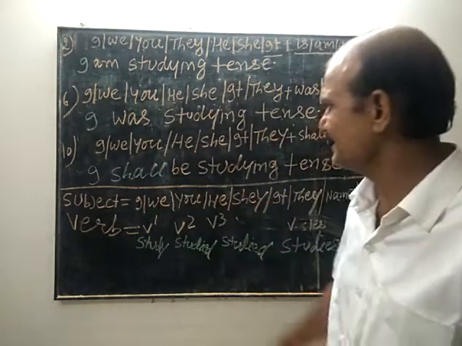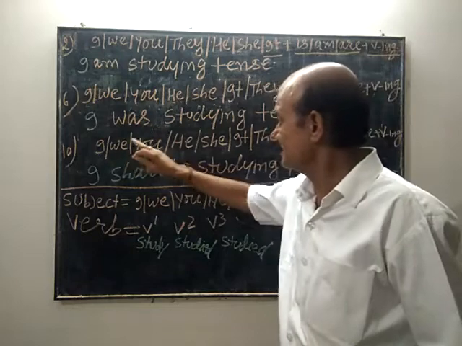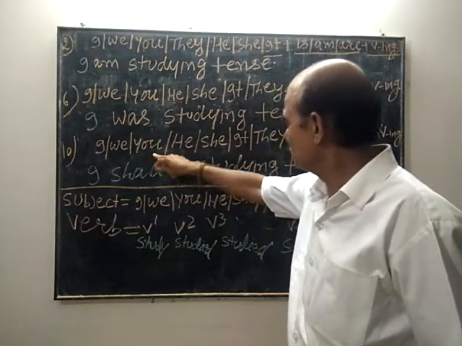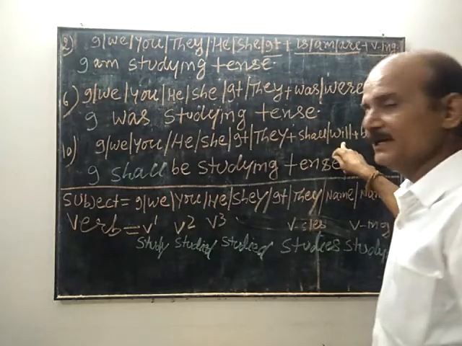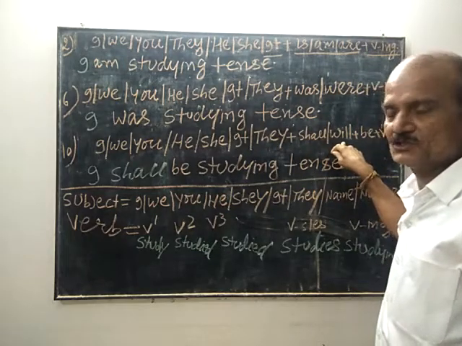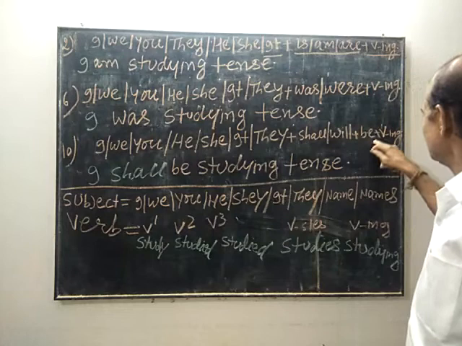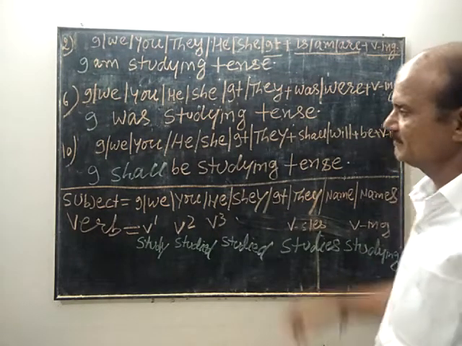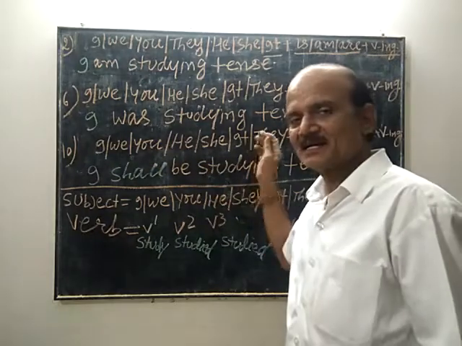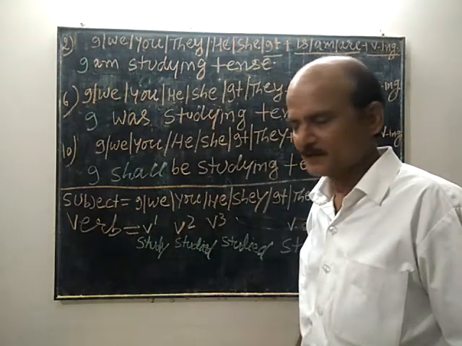But if the subject is you, he, she, it, they, will is used, followed by be plus verb ing. For example, you will be studying tense today.